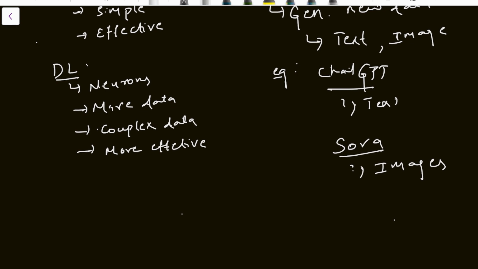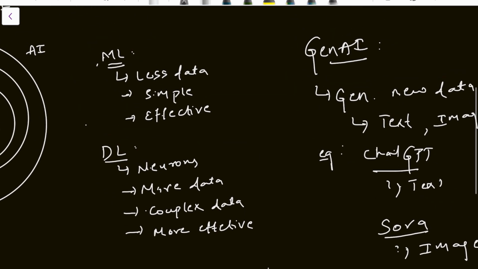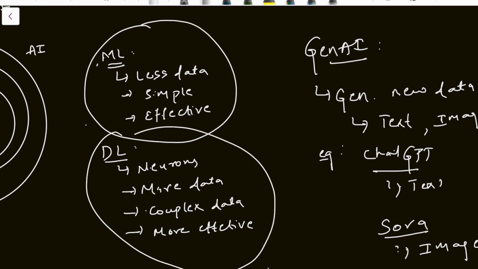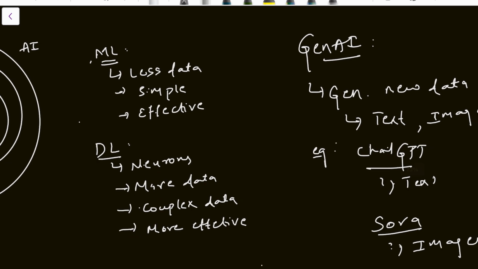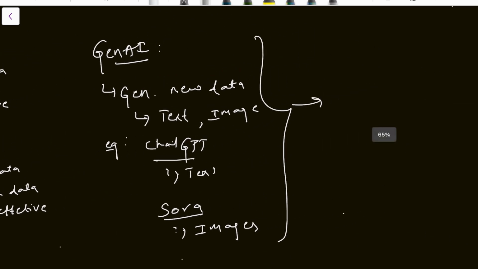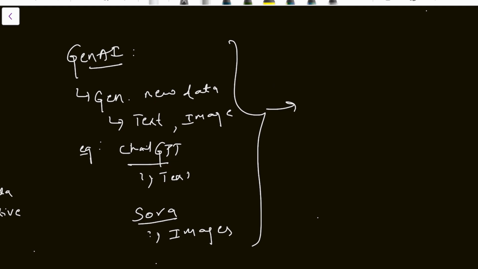How will this generative AI be trained? Machine learning models require less data, deep learning requires more data, and these generative AI models require even more compared to deep learning.